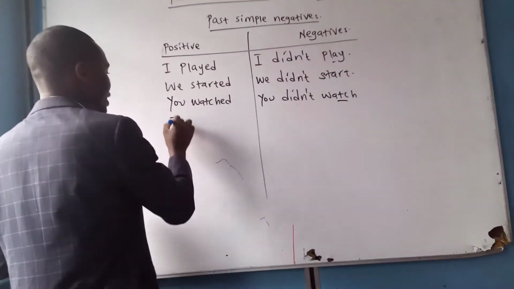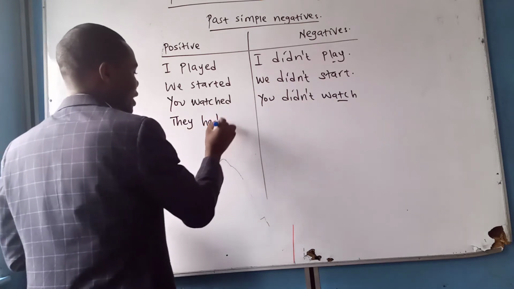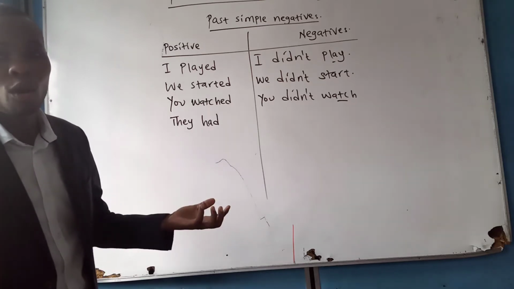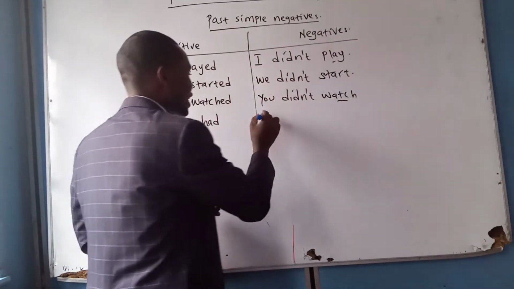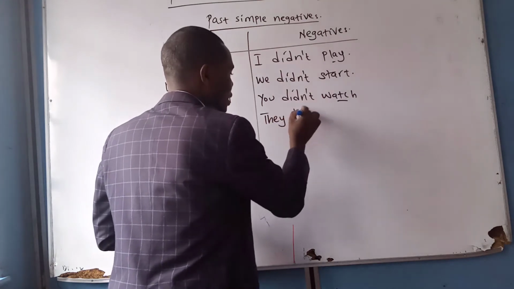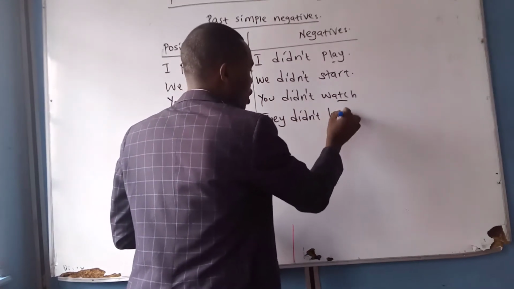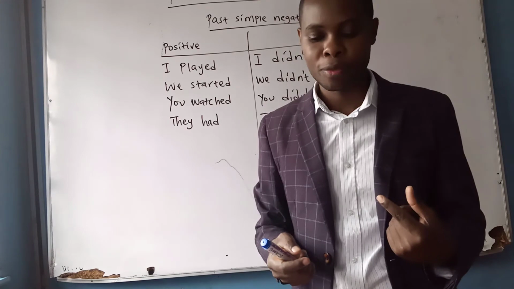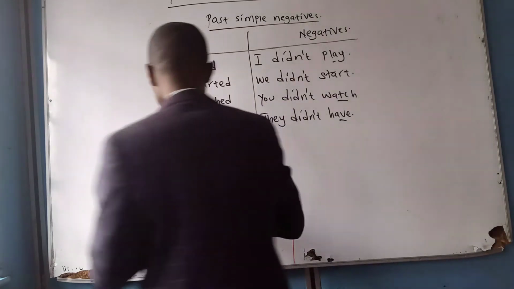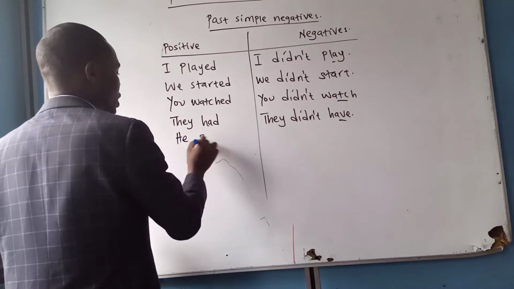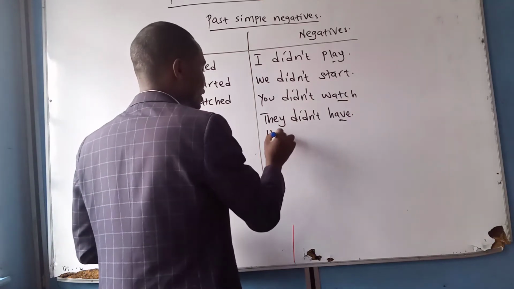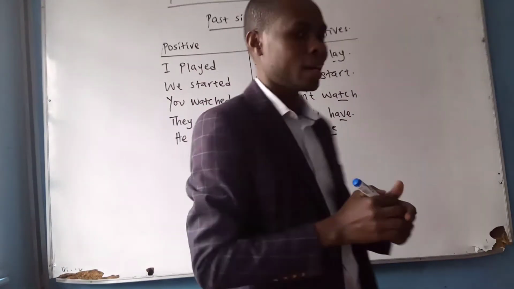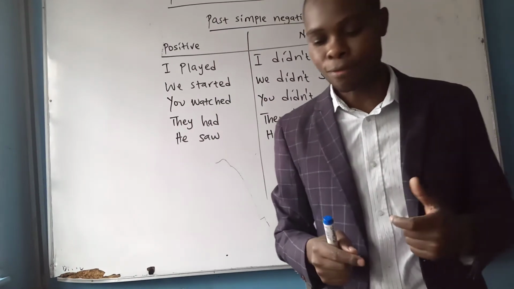Okay? So, now, maybe we can look at more examples. They had, for example, you can say, they had a phone, or they had a book. Now the negative will be they didn't have. They didn't have a book. So the simple present of had is have. Alright? He saw, he didn't see. He saw, he didn't see. So the verb will go back to its infinitive form.